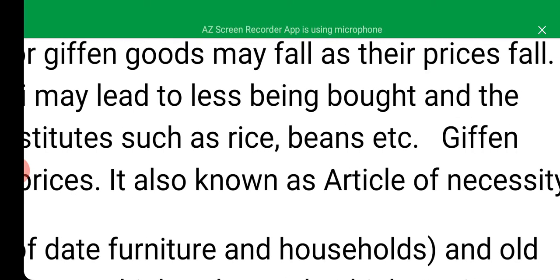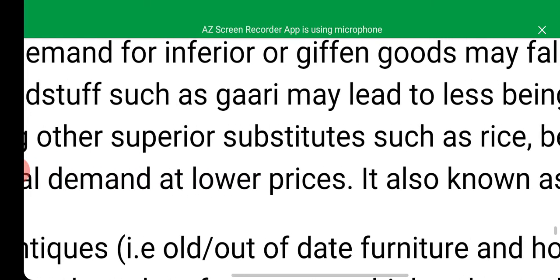Because it's not everybody that consumes garri. It's not every household that likes it; even if the price falls to the lowest, people will still demand a small quantity.